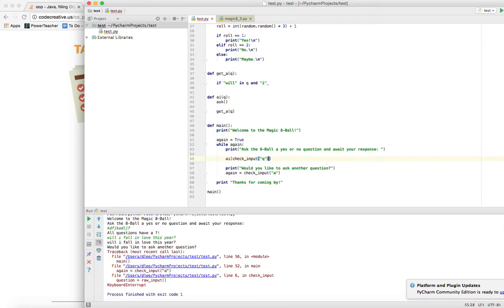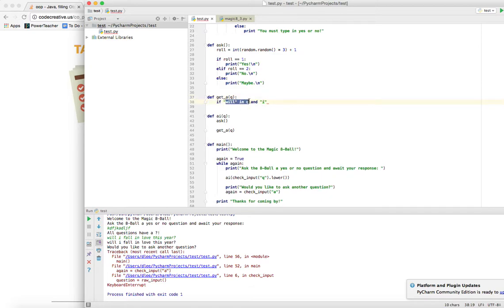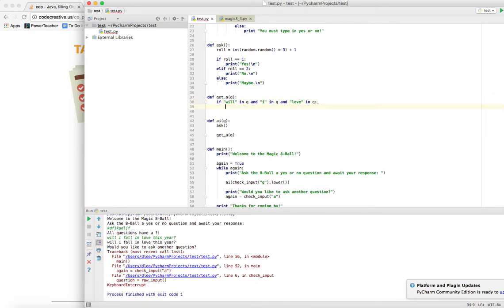I'll do check input, that's going to return the question, I'll say dot lower, and that's going to make sure that everything here gets turned into lowercase, so that we don't need to check if the capital letter I is in question and the lowercase letter I is in question, right? It'll all be lowercase. So we're here, and if will is in question and I is in question, and love is in question, right? So if all of those three things are true, then we can anticipate that the question is going to be like, will I fall in love this year?